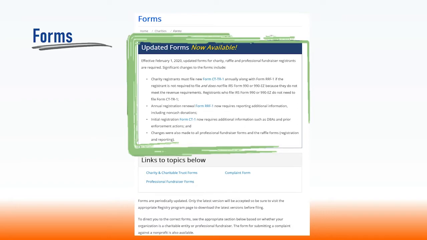As a best practice, it is always advised to visit the appropriate program webpage and download the latest forms when ready to file or renew each year. Obsolete forms will be rejected to ensure use of the most recent and valid version.